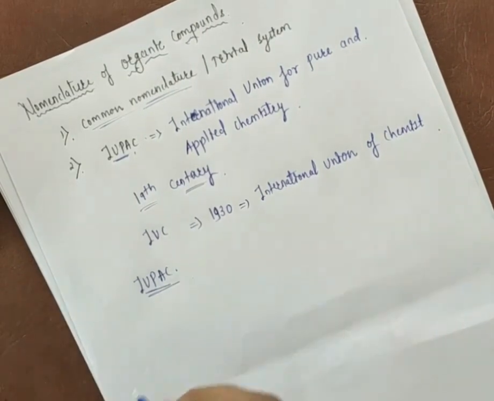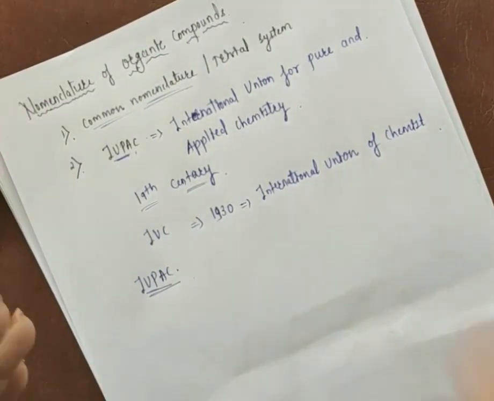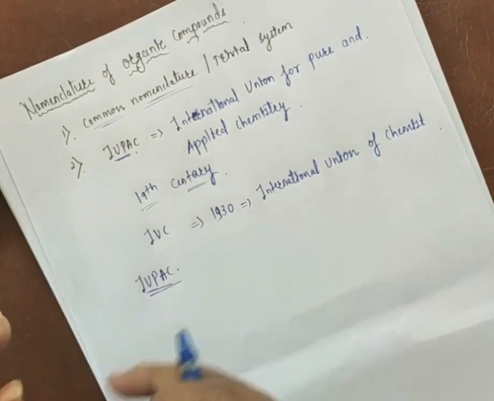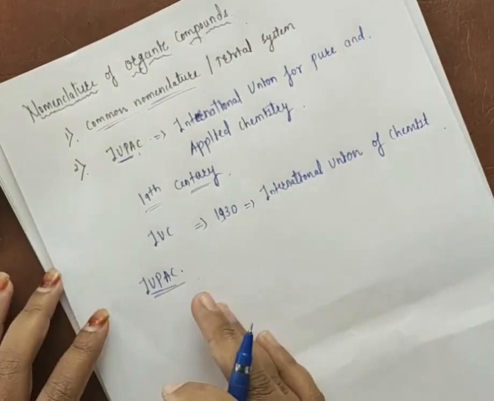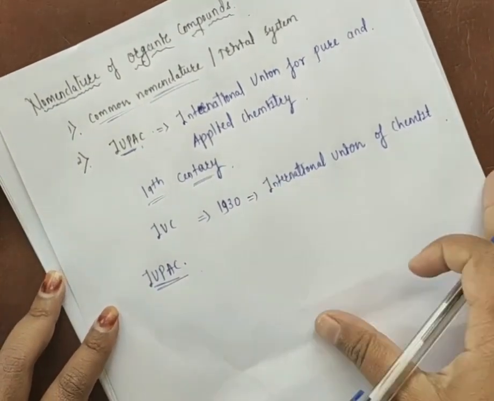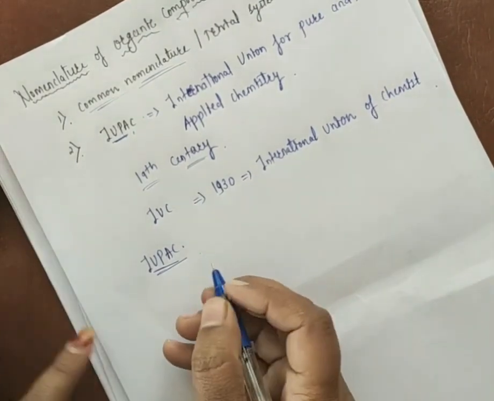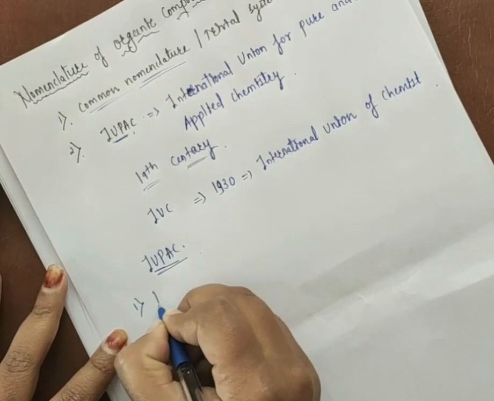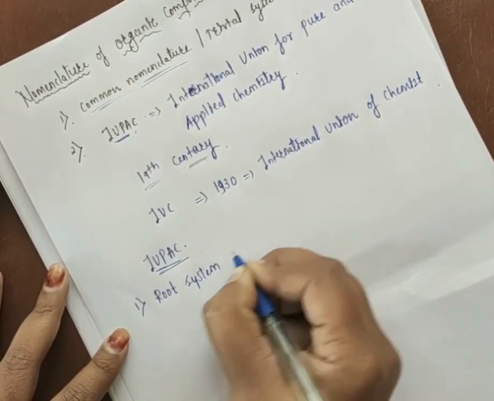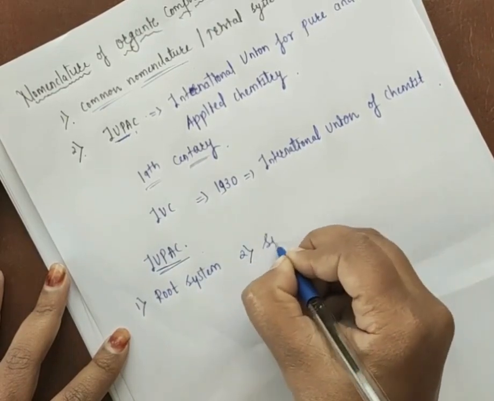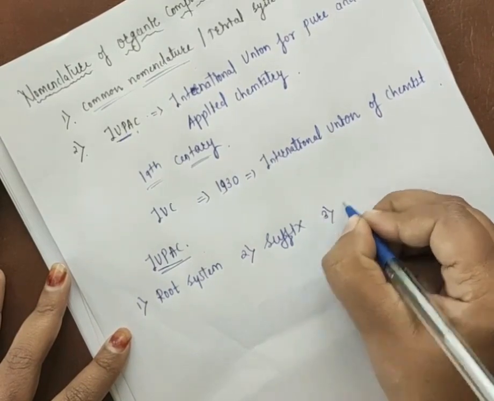Now, if you want to give a particular name to an organic compound, you have to give the IUPAC name. There are certain rules, many different rules. To give one IUPAC name, there are three parts in the system. First is the root, second is the suffix, and third is the prefix.